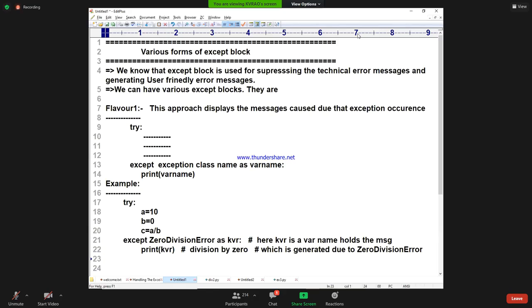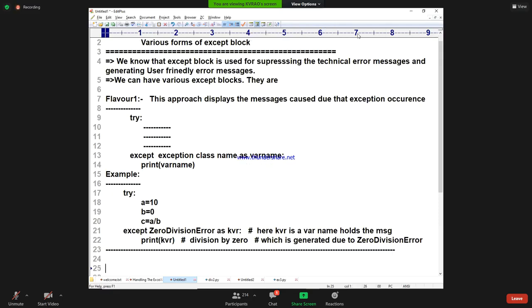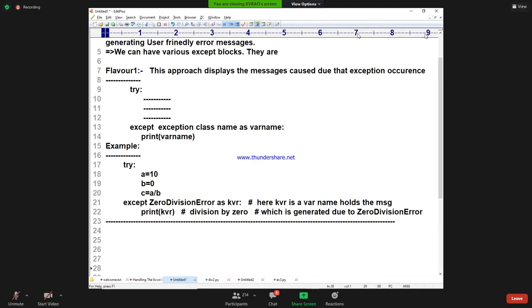Is this one variety of flavor clear or not? All of you please confirm. Yes. The second variety I am going to talk about. So what is the second variety I am going to talk about? Just look at that.